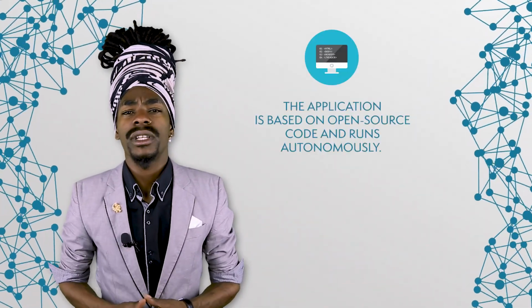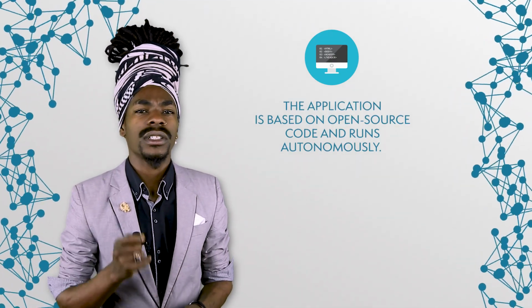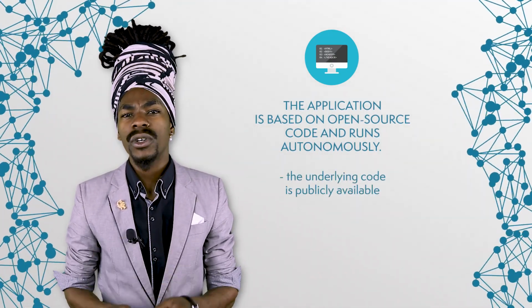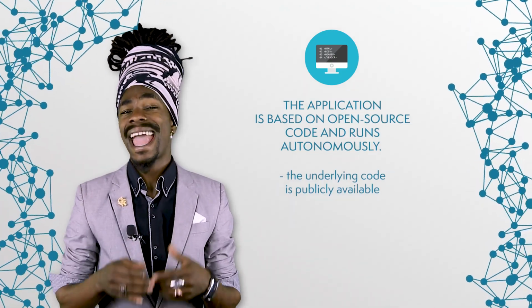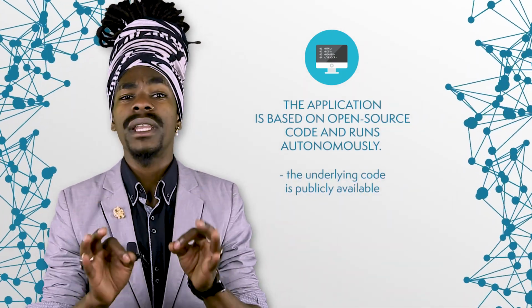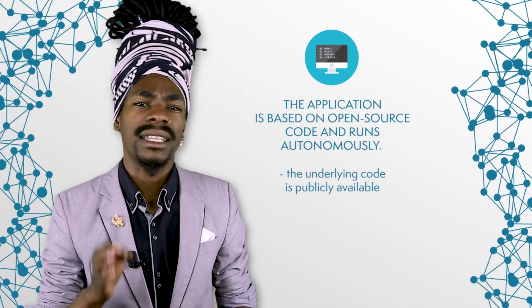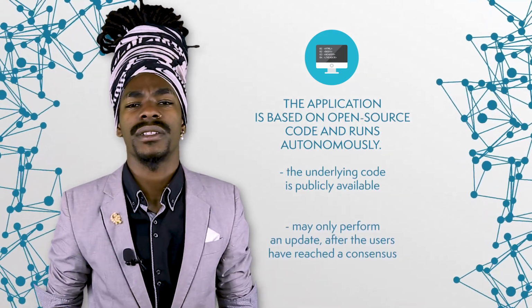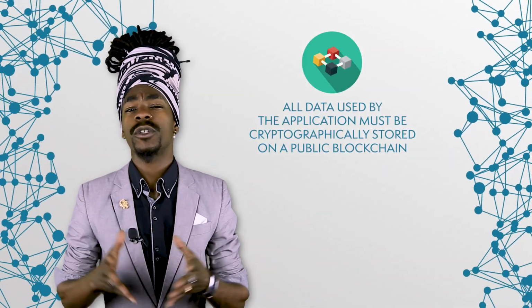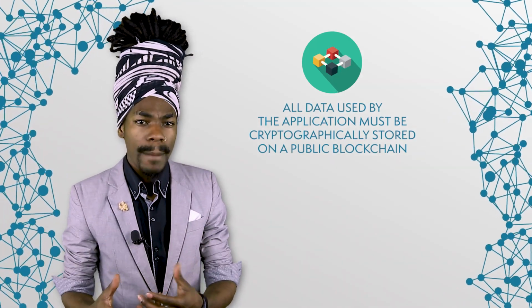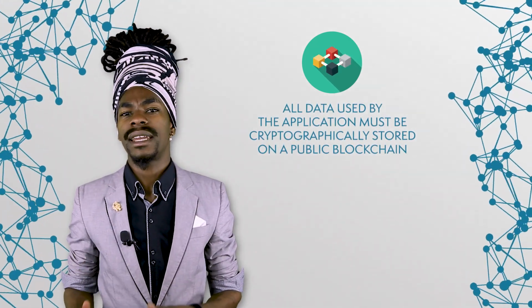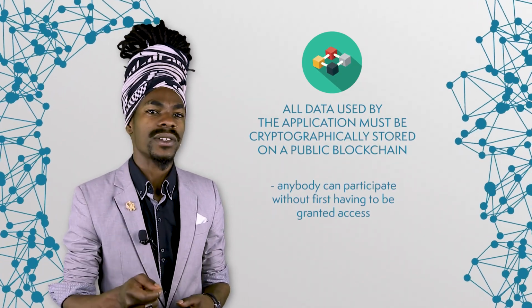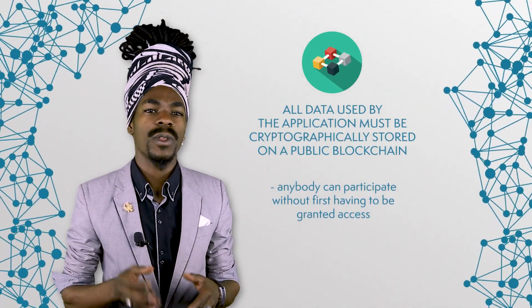The cornerstones of every decentralized application are the following four technical aspects. Number one, the application is based on an open source code and runs autonomously. Open source means that the underlying code is publicly available and can be analyzed and copied by everyone. The ability to run autonomously simply means that the application may only perform an update after the users have reached a consensus. All data used by the application must be cryptographically stored on a public blockchain. Being operated on a public blockchain means that anybody can participate without first having to be granted access, as it is the case with private blockchains.